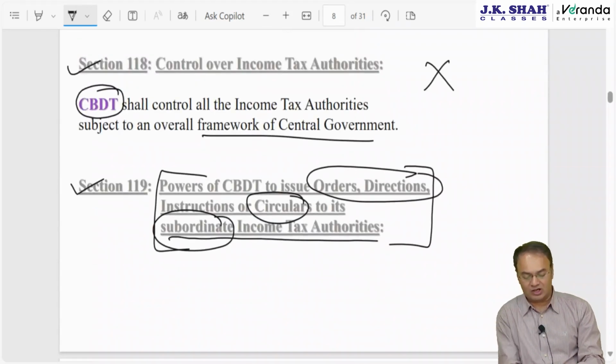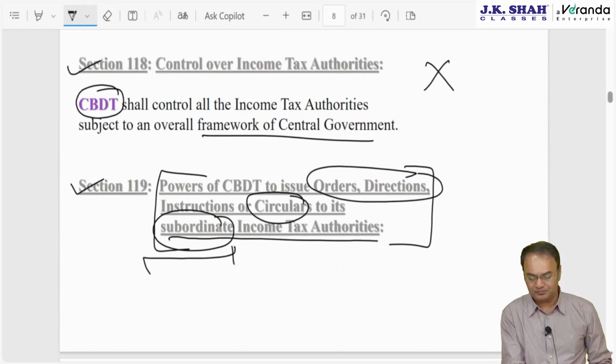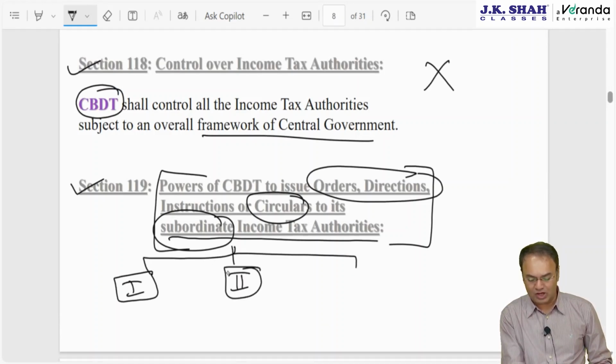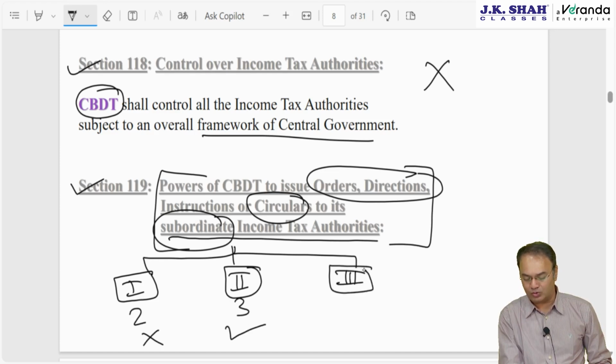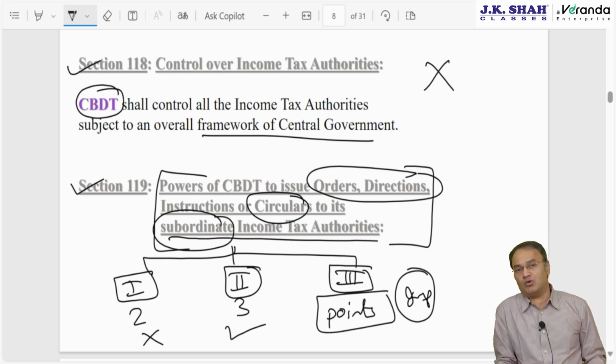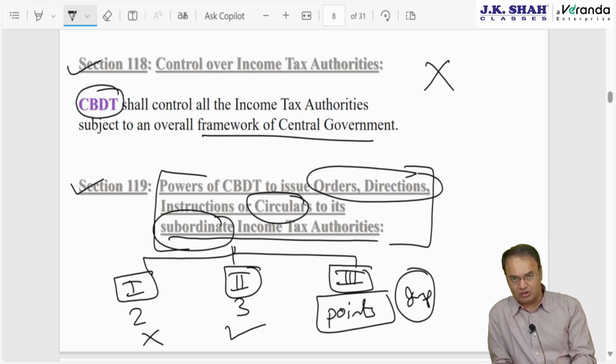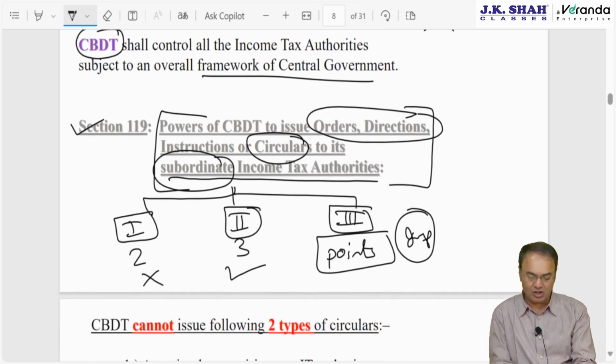So this section 119 is divided into 3 parts. Out of them only part 3 is important. Part 1 is which 2 types of circulars CBDT cannot issue. The second part is which 3 types of circulars CBDT can generally issue. And the third part is some points to be noted. There are 6 points to be noted, and that is what is important from exam perspective. Up till now questions have come only on the third part. So the third part is relevant from exam perspective.